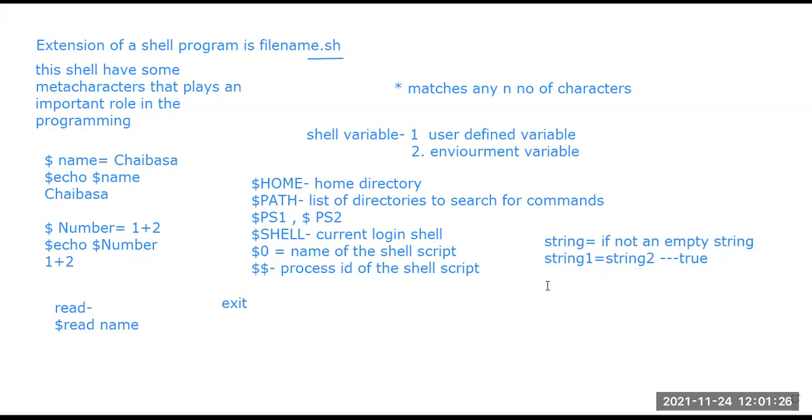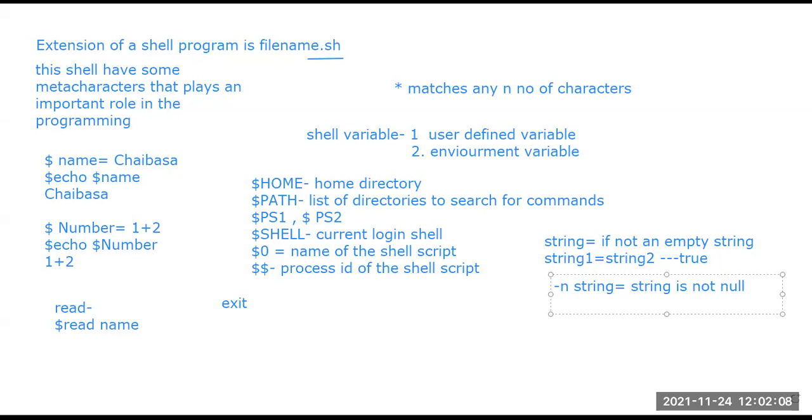The logic is the same, but the way of writing the code is a little different in Linux; the logic for coding is the same everywhere. So these are the string comparison commands that we can use to find out whether strings are equal or not, and whether any string is null or not.